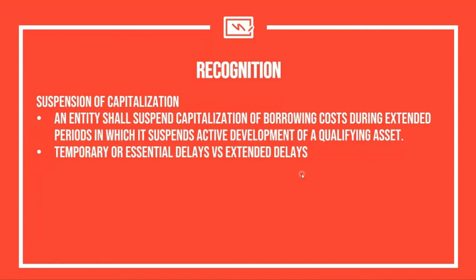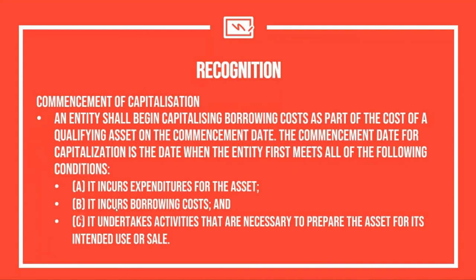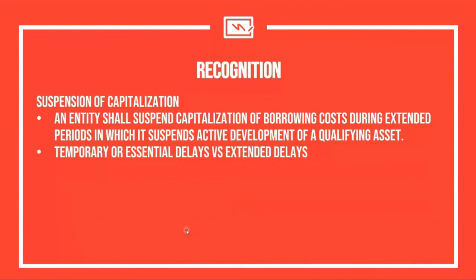So therefore, the delay that it will take for the cement to dry up is considered to be an essential delay. Okay? And therefore, since it is an essential delay, then the capitalization of borrowing cost is still going to continue because the letter C is still being done. The waiting time is actually considered as a related activity in the preparation of the qualifying asset.